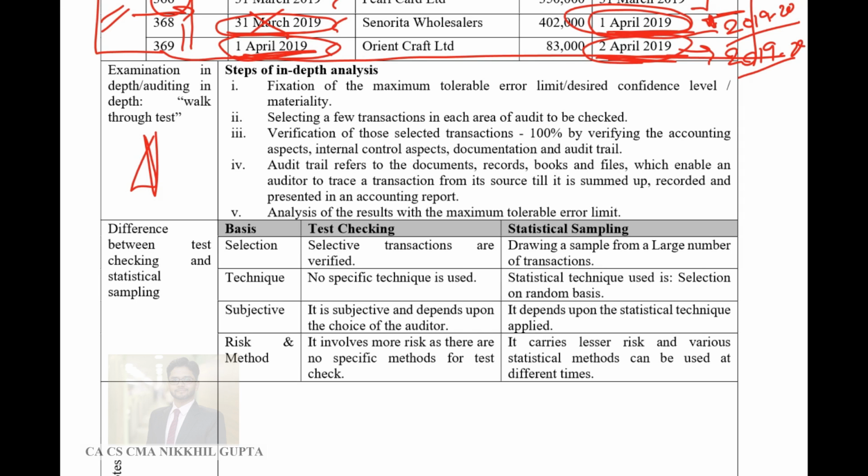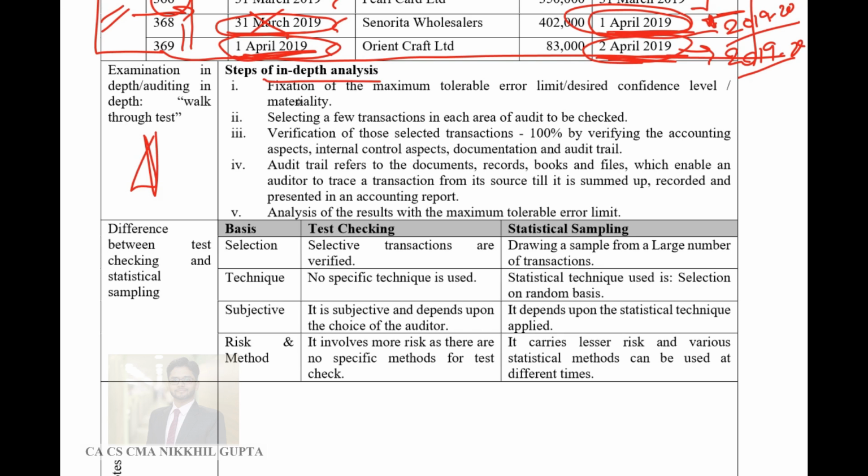So before the audit starts, the auditor, on a test check basis, pulls out certain transactions and sees them end to end. He would see all the papers related to that transaction, so that he is able to understand the process, the steps which are taking place in that transaction. He understands that process well. This is known as examination in depth or walkthrough analysis.